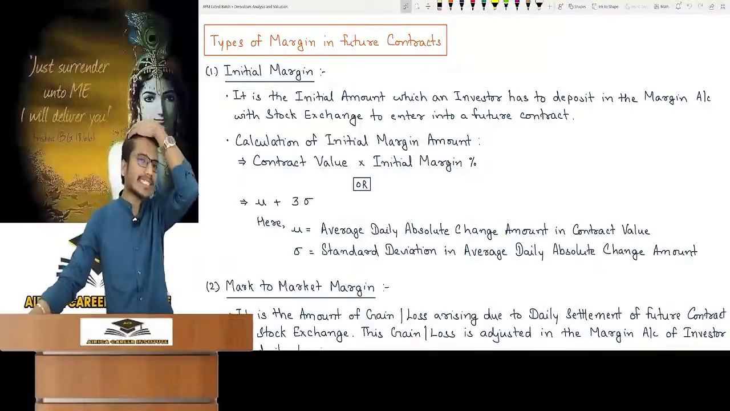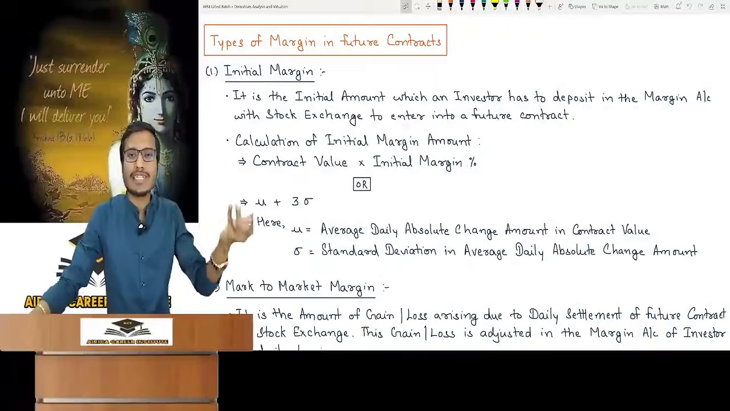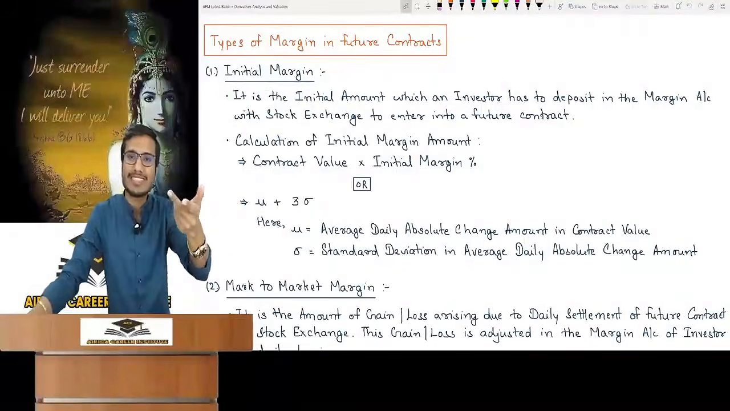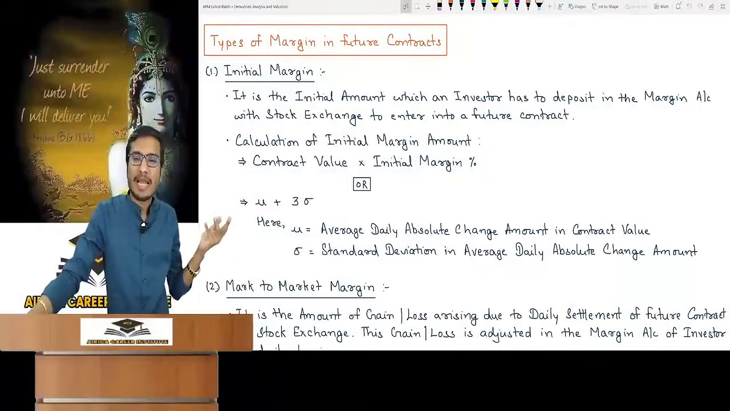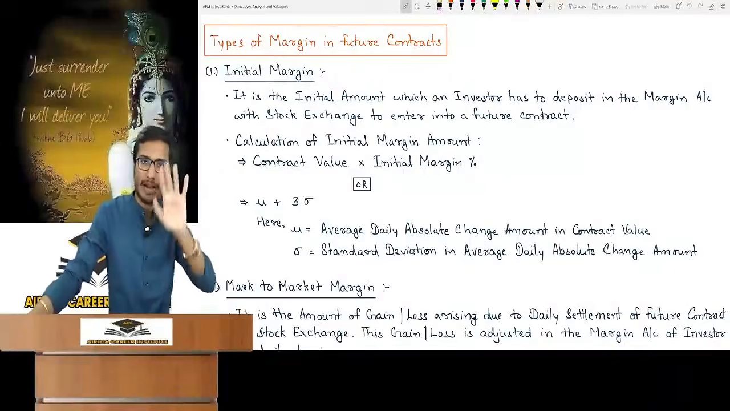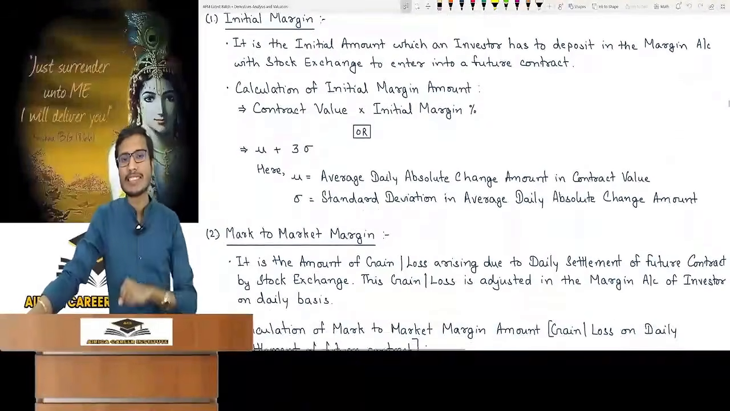So how to calculate the initial margin amount? It is very easy. In the question, it will tell you that the initial margin is 10% of contract value. Simply do it. In practical life, it is generally around 10 to 15%, else whatever is written in the question. After this, I wrote one more formula, mu plus 3 standard deviation.